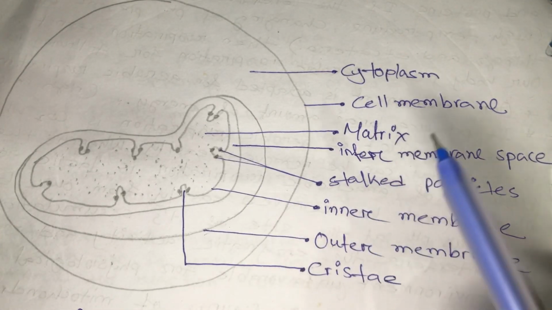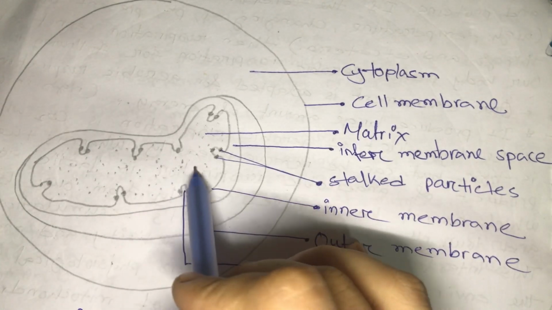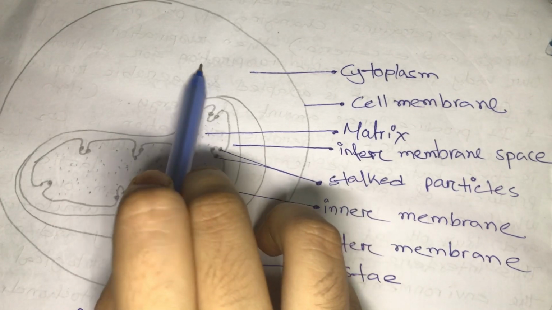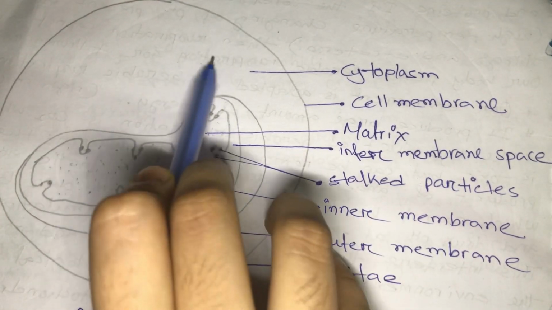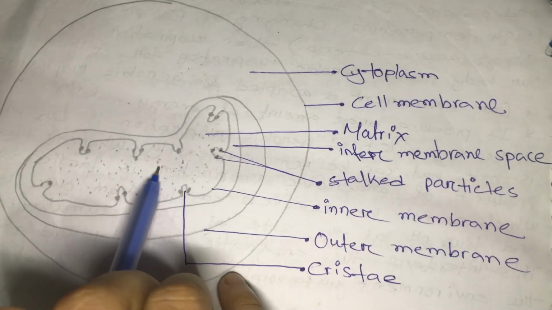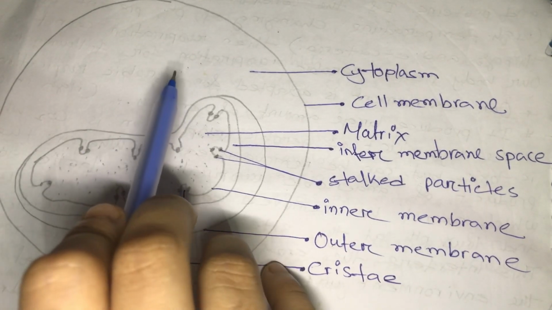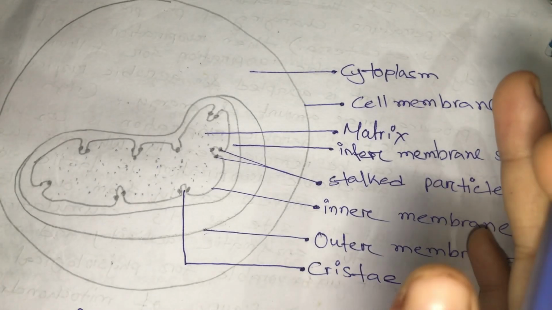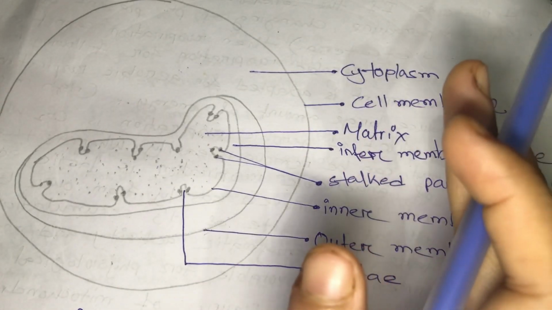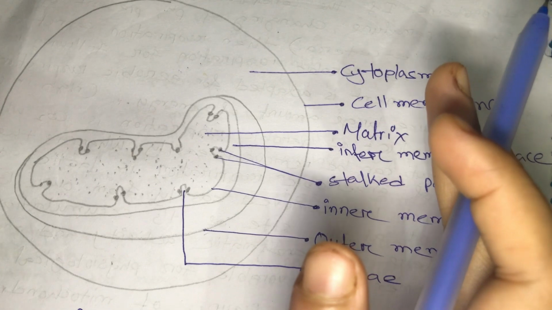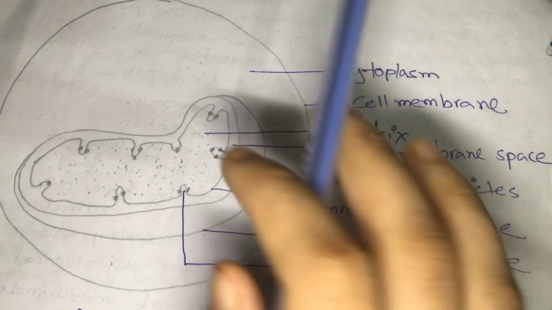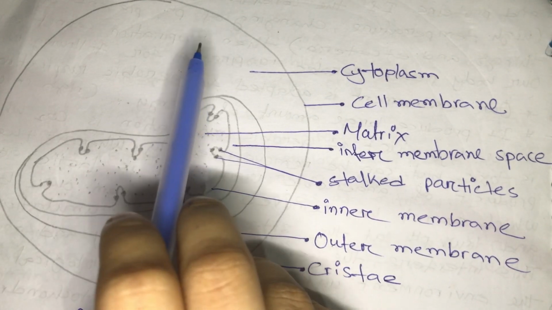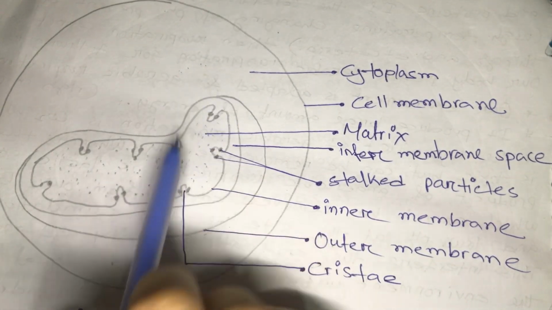Then the matrix, this is the matrix. Okay, this inner space is known as the matrix. This is the cytoplasm. The aerobic respiration starts over here and ends over here. Okay, it's quite complicated, but if you understand the whole equation more specifically, it makes it a lot easier to remember.